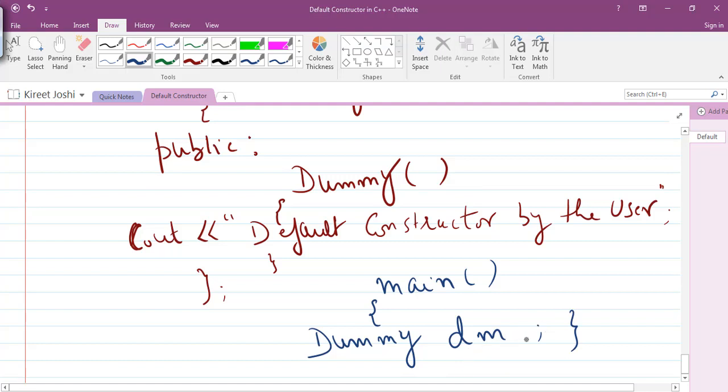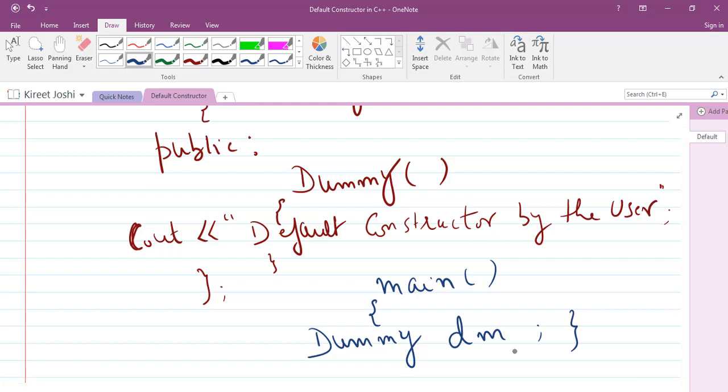We don't have to specifically call this constructor with the help of a dot operator, because it won't work here. The compiler will show an error, because as per the definition, the constructor is invoked automatically as soon as you create the object. It is an instance member function.